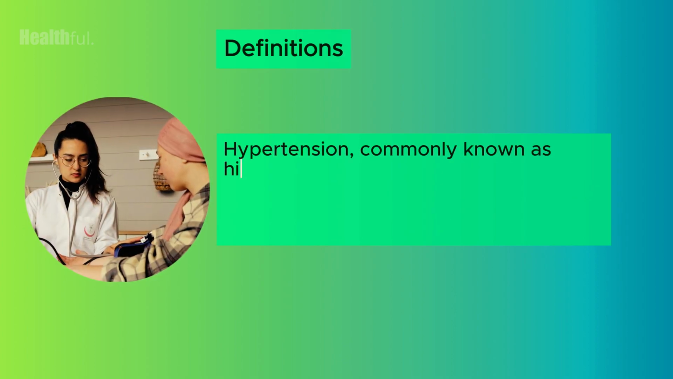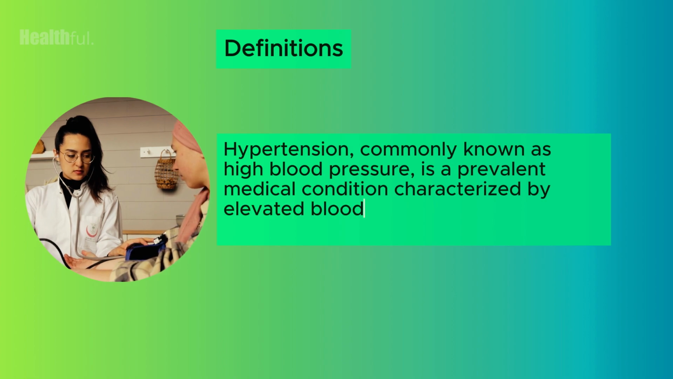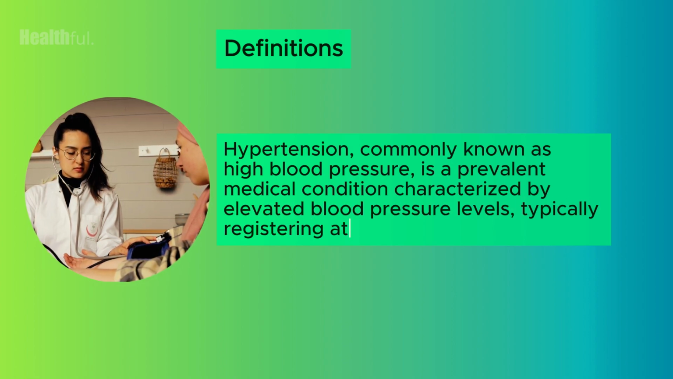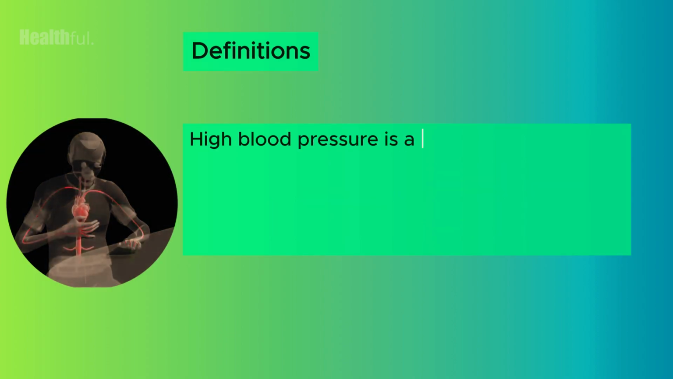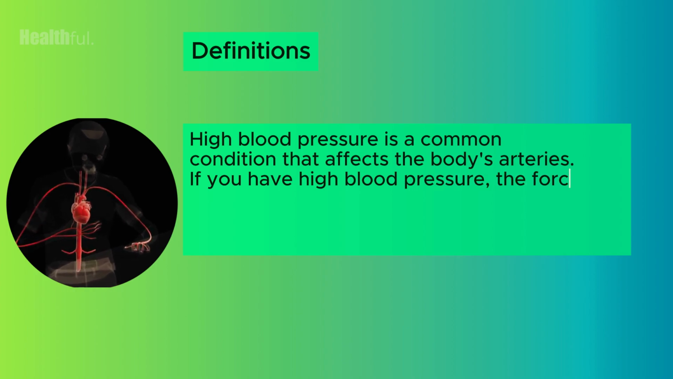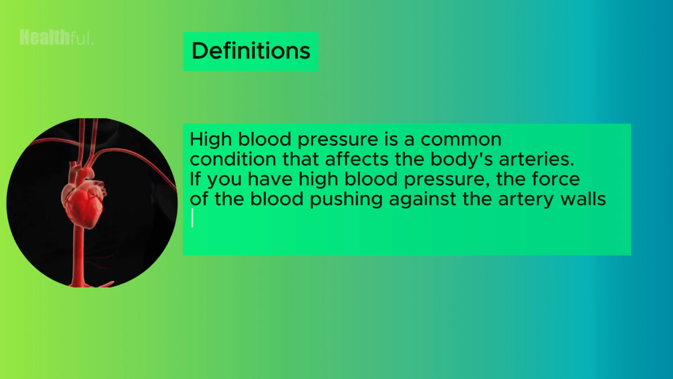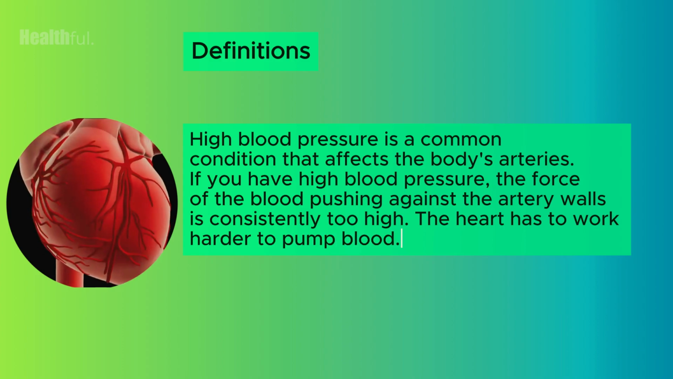Hypertension, commonly known as high blood pressure, is a prevalent medical condition characterized by elevated blood pressure levels, typically registering at 140 to 90 mmHg or higher. High blood pressure is a common condition that affects the body's arteries. If you have high blood pressure, the force of the blood pushing against the artery walls is consistently too high. The heart has to work harder to pump blood.